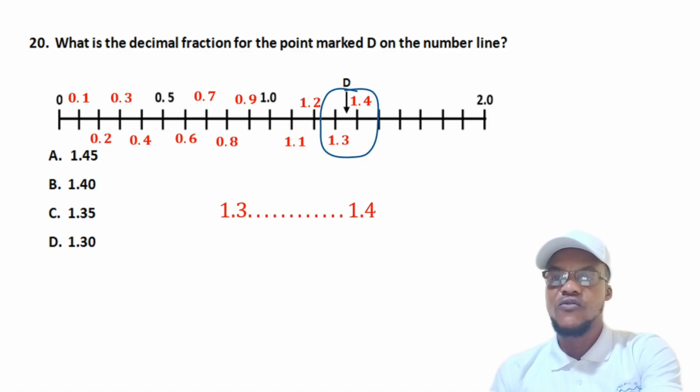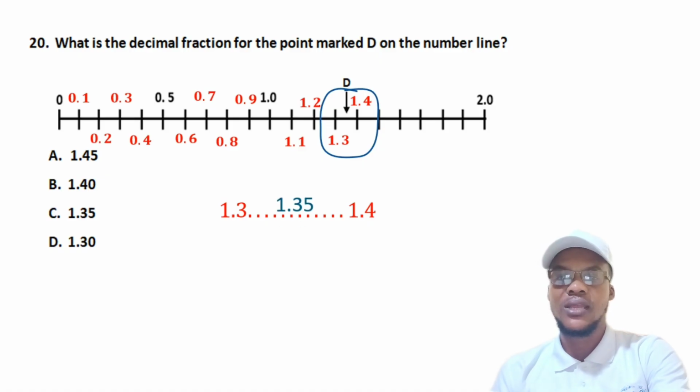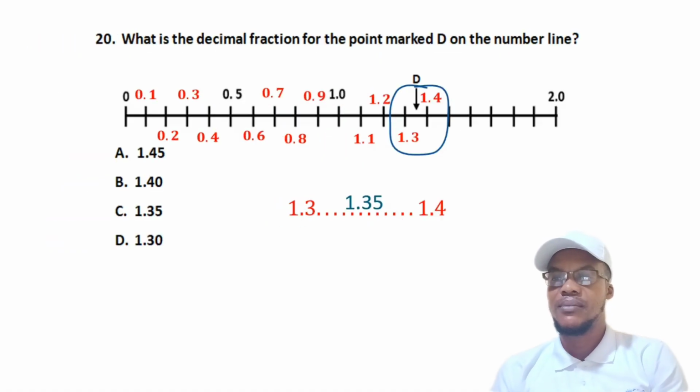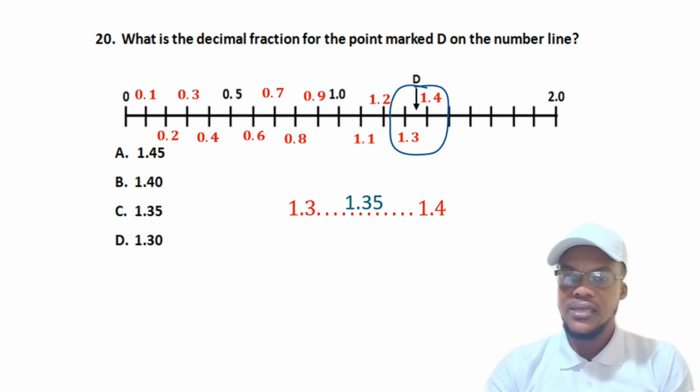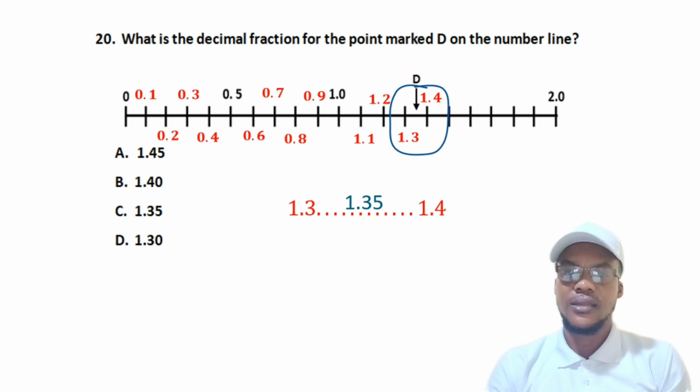Then we move to 1.4. But what comes before 1.4? If you compare the options, you realize that it is only 1.35 that must come in the middle. If that's the case, then we can conclude that that is what should come there. Then what will be your answer? Our answer is C. Okay, yes, so that's it.